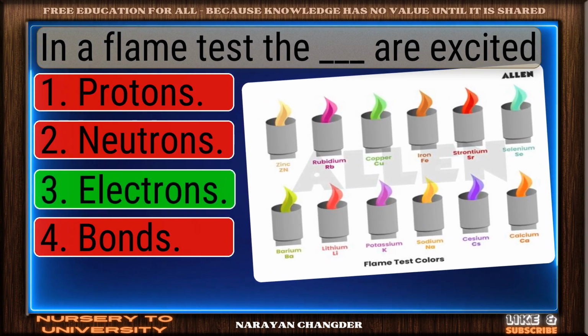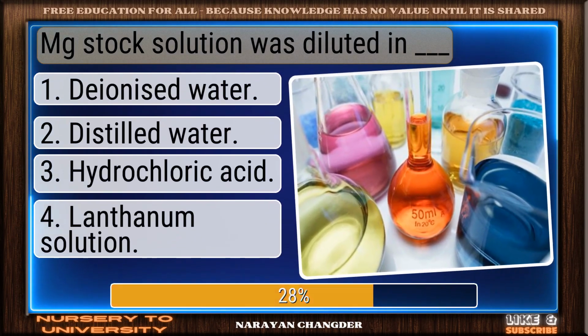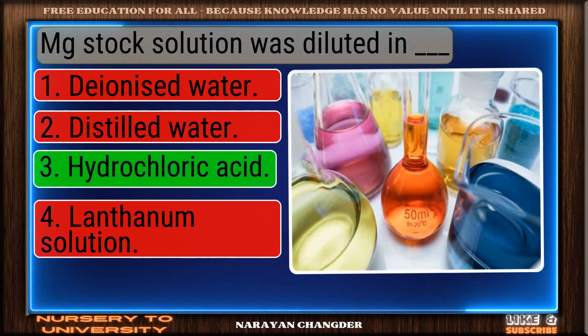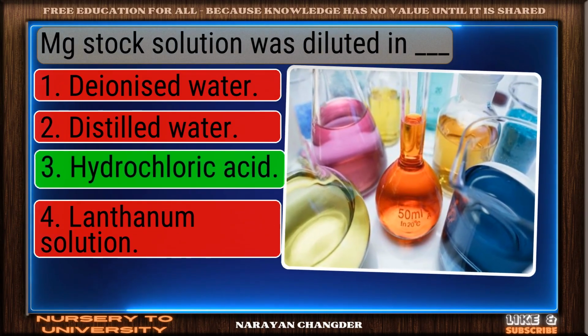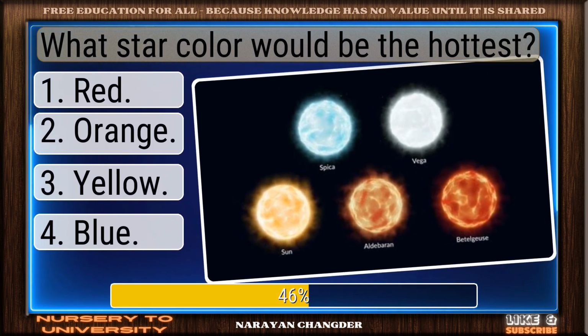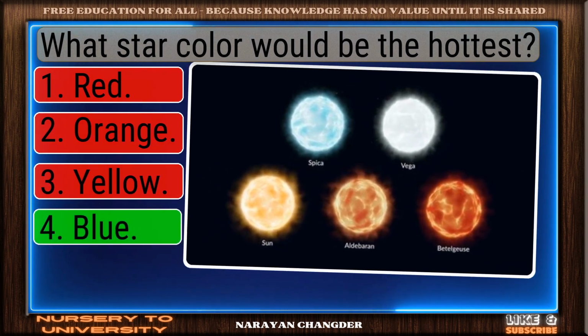Bravo, electrons is the answer. Mg stock solution was diluted in dash. Well reasoned. Hydrochloric acid is the correct choice. What star color would be the hottest? Perfect. Blue is the correct choice.